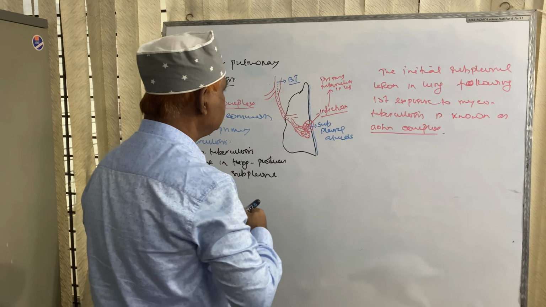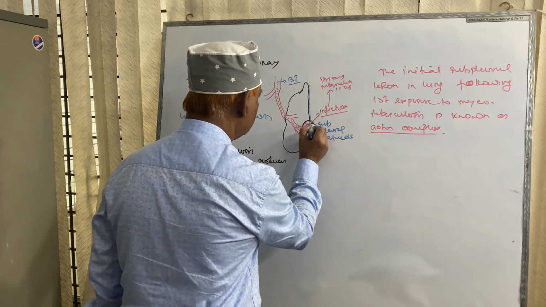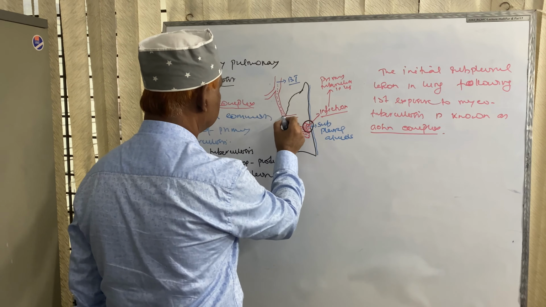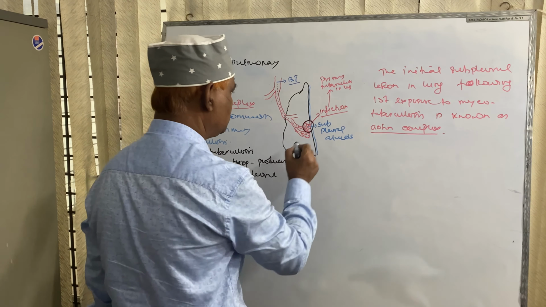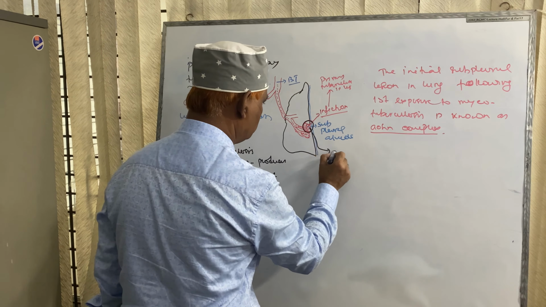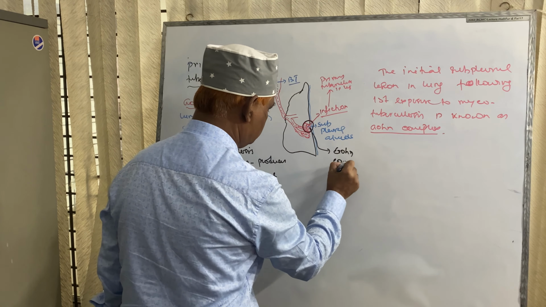So, this is the initial subpleural lesion following first exposure to Mycobacterium tuberculosis, known as Ghon complex.